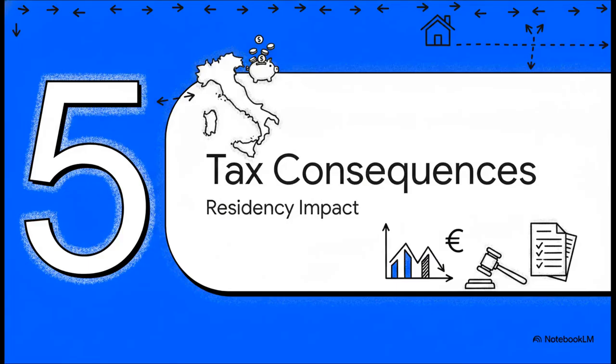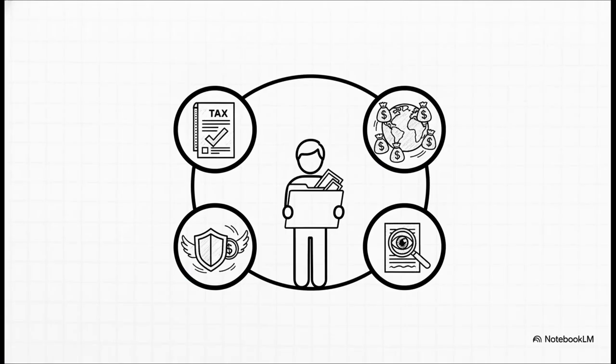Finally, Section 5. Let's look at the actual, real-world consequences of Italian residency. Once you officially become an Italian tax resident, you are stepping into a pretty strict framework. You absolutely must submit an annual Italian tax return. You're required to declare all income produced in any country on Earth. And this is a big one, you are subject to strict tax monitoring. Specifically, you're going to get very familiar with Form RW, which is how you declare your foreign investments and financial assets.